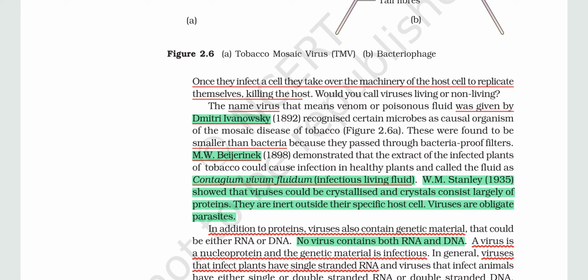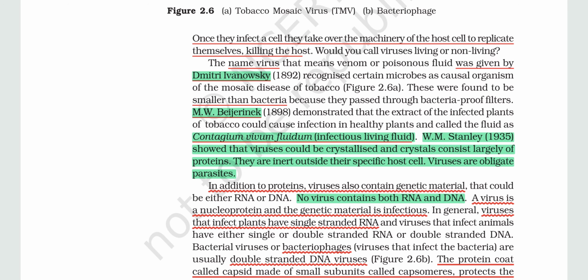Then the name virus was given by Dimitri Ivanovsky. I don't know how to spell the name, but it was given by this scientist in the year 1892. Then these were found to be smaller than bacteria by M.W. Be... what are the scientists named, dude?